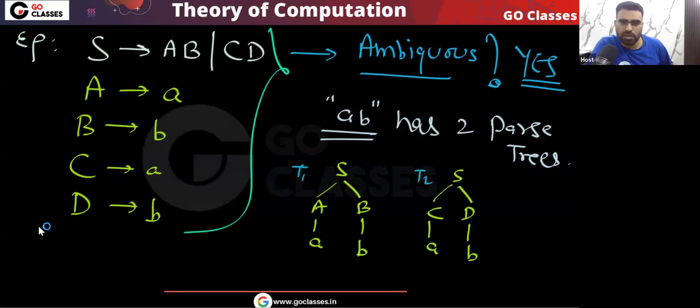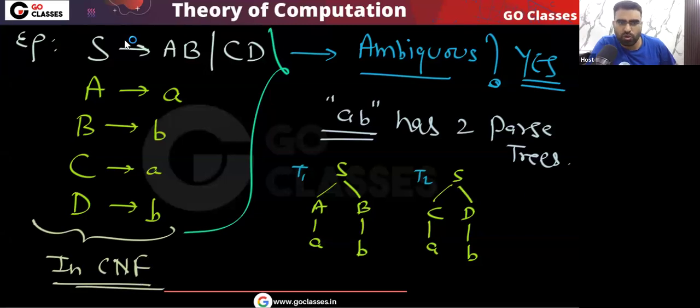And you can see this grammar is in CNF. Yes or no? So a CNF grammar can be ambiguous. Do you agree with me? This is in CNF because all the production rules are in CNF: variable going to two variables, variable going to a single terminal. So this grammar is in CNF, but it is ambiguous. Is this point clear?